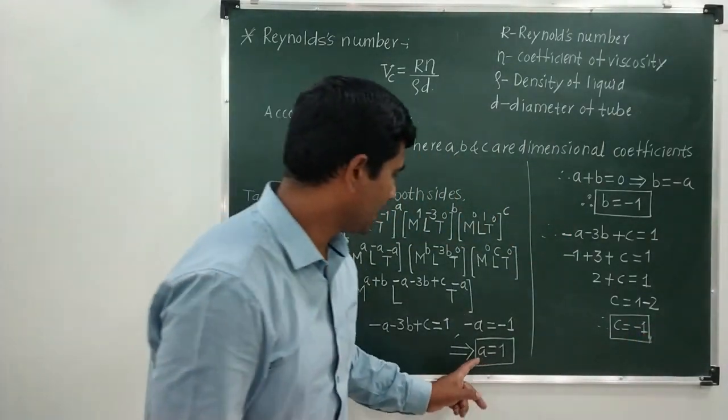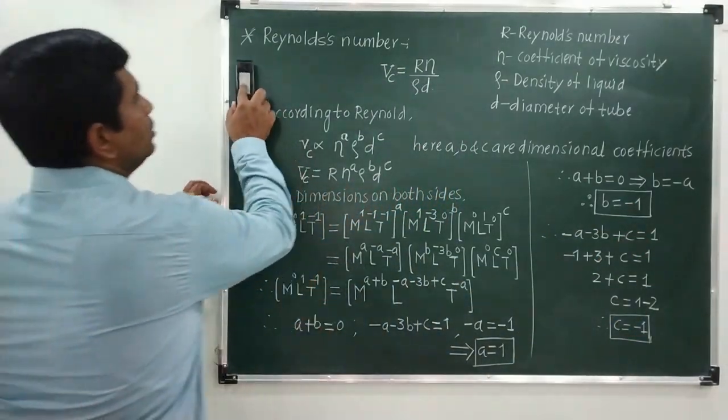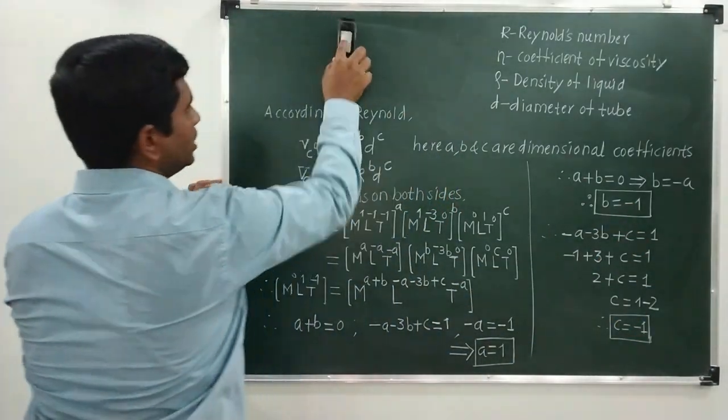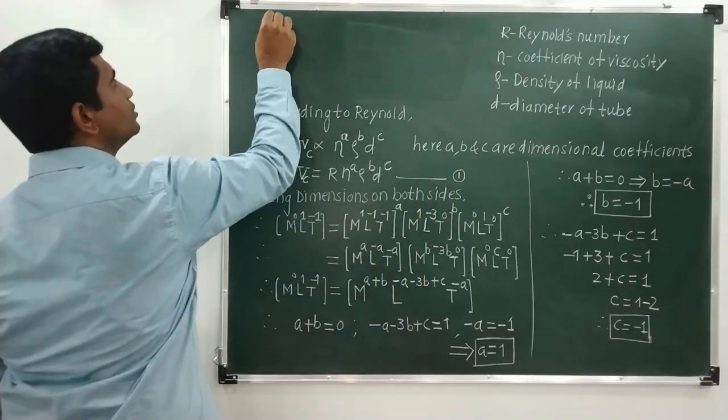So I got the value of A, the value of B and the value of C. Now what I will do, I will substitute these values in this equation. Let us call this equation 1.